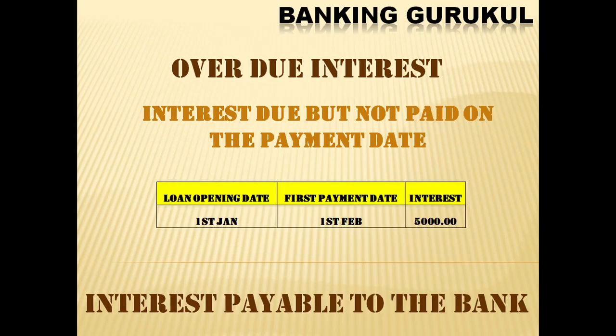What is overdue interest? If you are taking a loan, every month you have to pay interest to the bank. In case you take a loan on 1st January, you have to make the first payment on 1st February. For example, 5000 rupees is the interest. If you have not paid the interest on 1st February, this interest will be moved to overdue interest, because you have not paid on the due date.